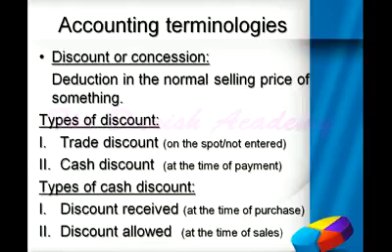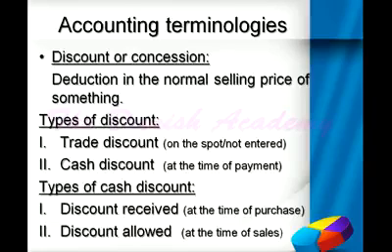There are two types of discount: trade discount and cash discount. Trade discount is discount which is received by a business on the spot, and it is never entered in the accounting records. Cash discount is the discount which is received at the time of payment.